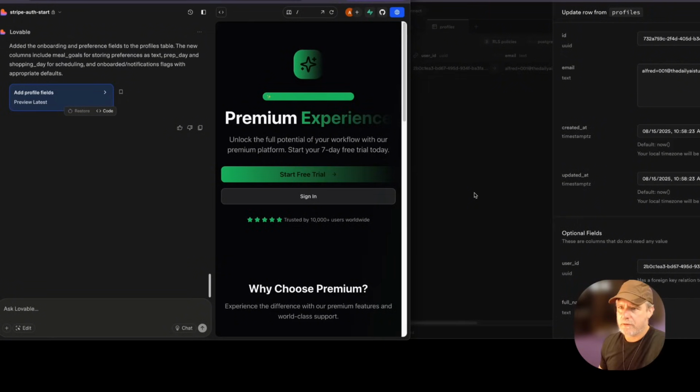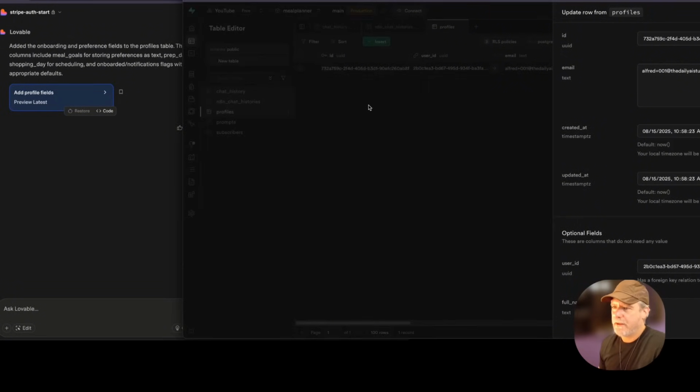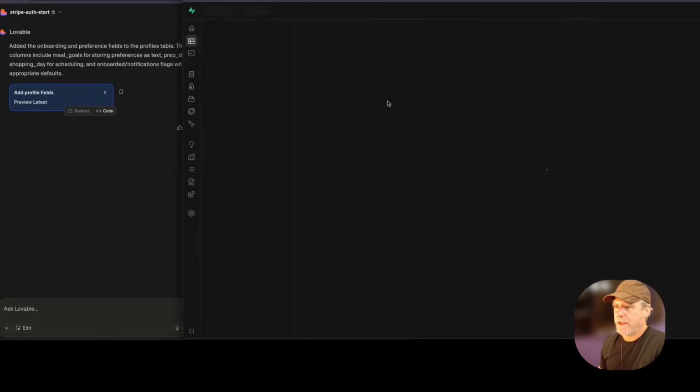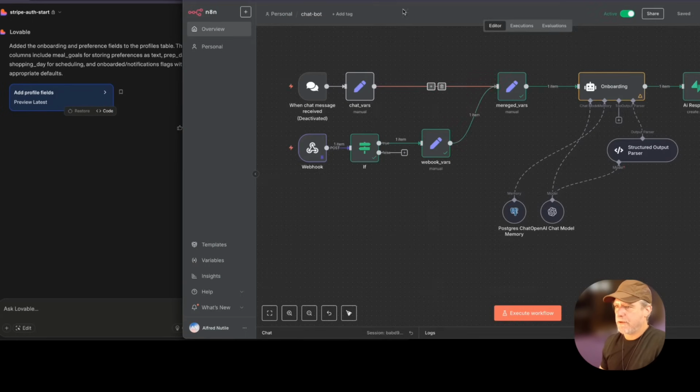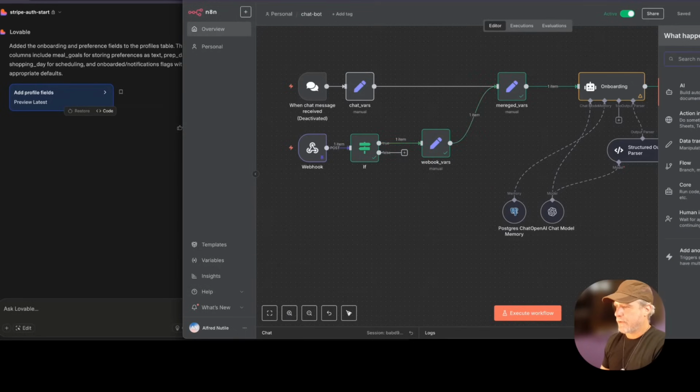Added profile. Wow, that was quick. Okay, so now we have a sense of whether the person is onboarded. So we're going to go back to the chat area and load the person's profile. So we're going to go to Supabase.